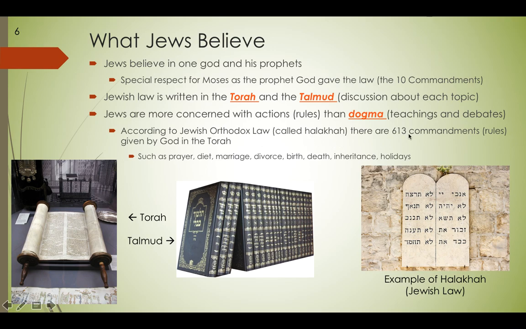Orthodox law has 613 commandments or rules given by God in the Torah. These include such things as prayer rules, dietary rules, marriage rules, divorce rules, birth rules, death rules, inheritance, and holidays rules. So similar to Islam, they do not eat pork. That's one of their dietary rules.